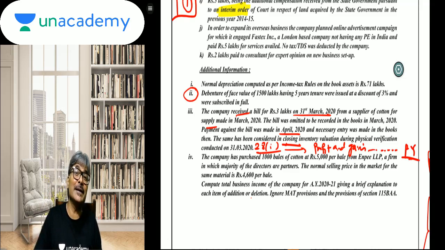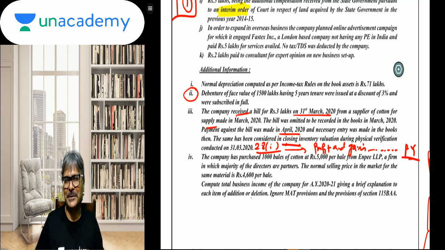So the current year expenditure loss should be deducted or allowed as deduction from the current year revenues. And therefore, an omission to such effect will not be correct, will not give rise to the correct profit and gains chargeable for the previous year. Remember that concept? Yes, exactly this.